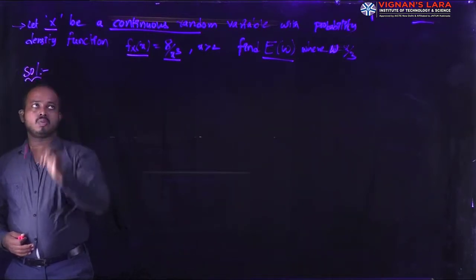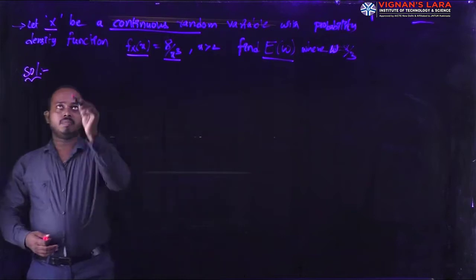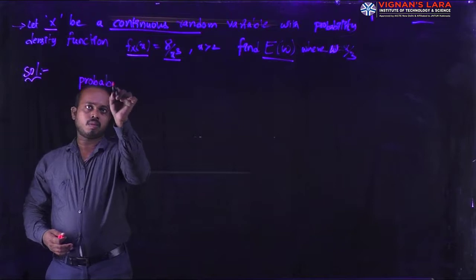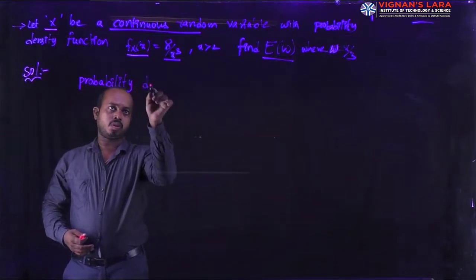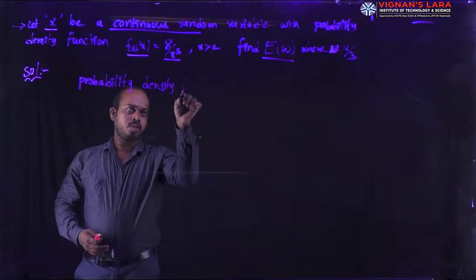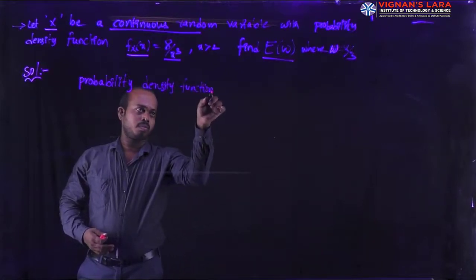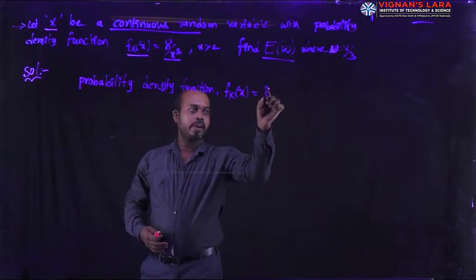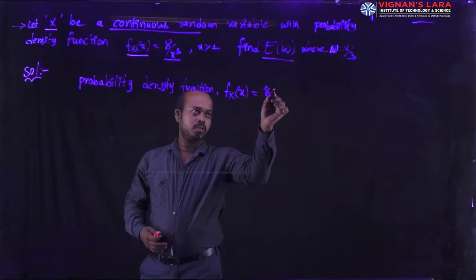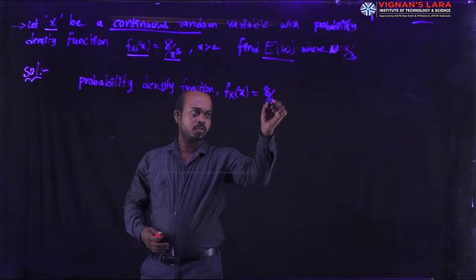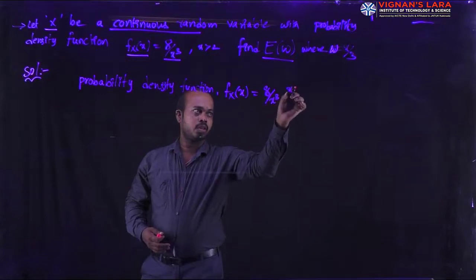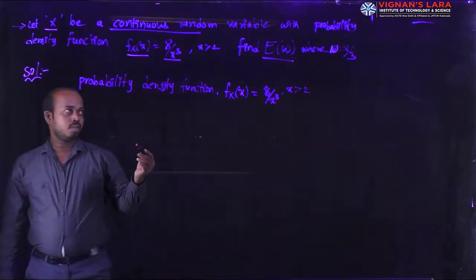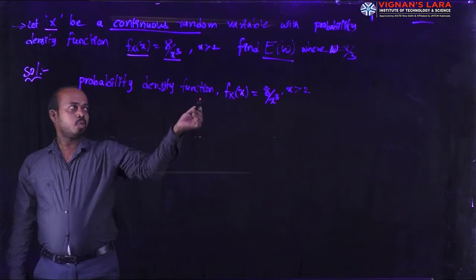The solution of this problem: here you can write the given data. The given data is the probability density function f(x) = 8 by x cube, where x is greater than 2. Here we can find the expectation of W.